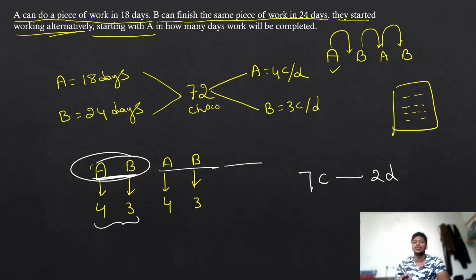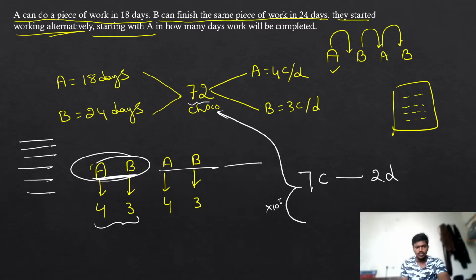Now what you need to do here is, find the multiple of 7 which is nearest to 72. Like 1 7 is 7, 2 7s are 14, 3 7s are 21. Like that, what is the nearest multiple of 7 that is almost going to reach 72? That is 10 times. That means if you are repeating like this, 2 days, 2 days, 2 days, for 10 times, you can eat 70 chocolates.